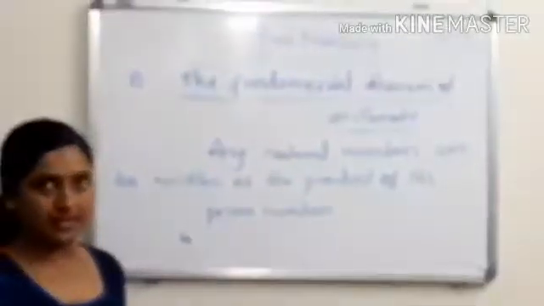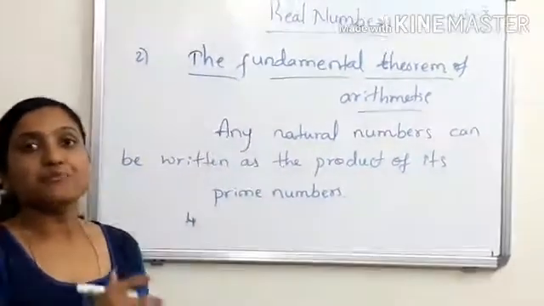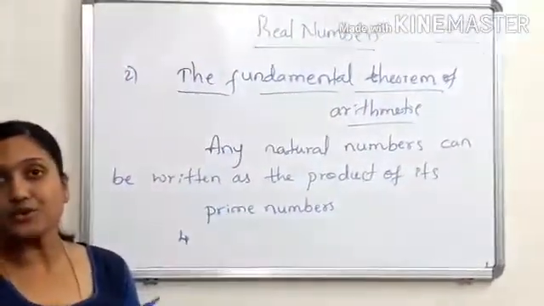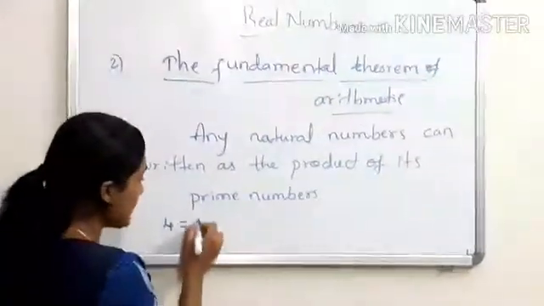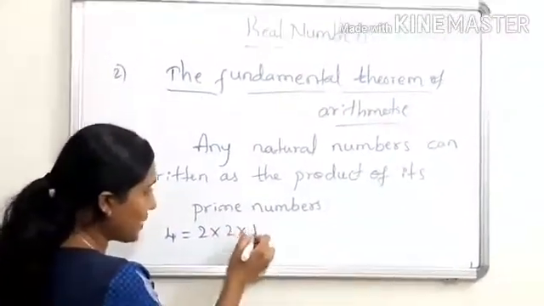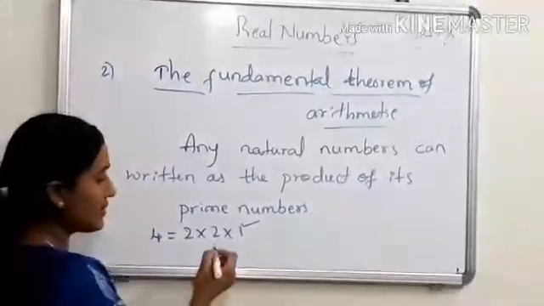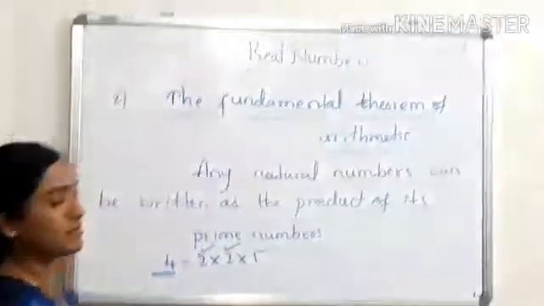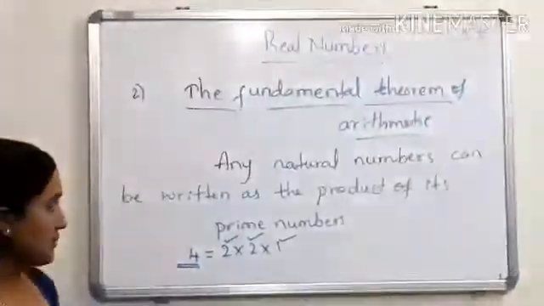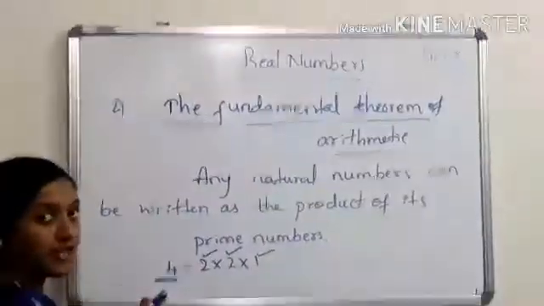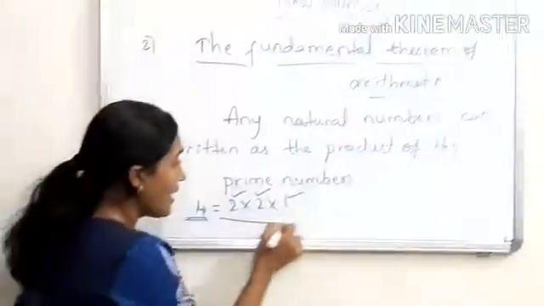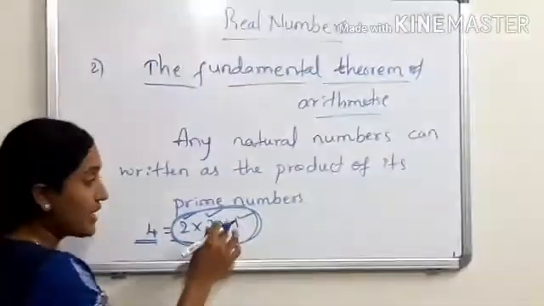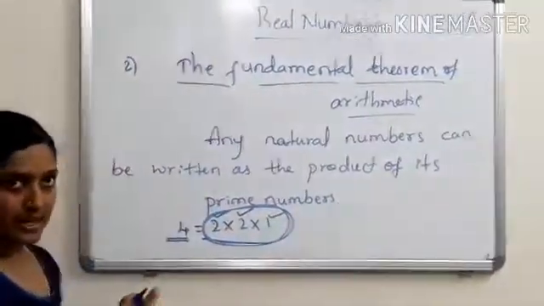It is a natural number. So it can be written as 2 into 2 into 1. That means three multiples: 2 into 2 into 1. Each of these is a prime number, while 4 is a composite or natural number. So this natural number we can write as the product of its prime numbers. Understood?